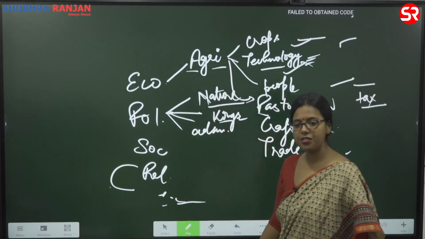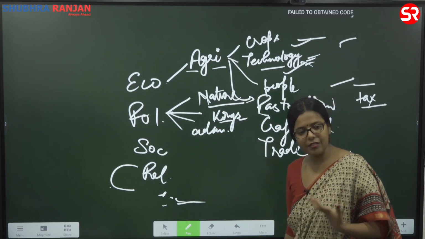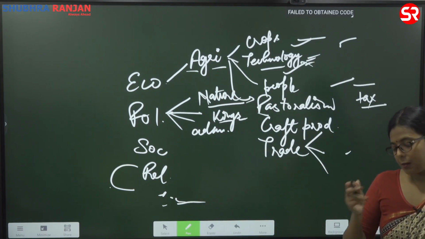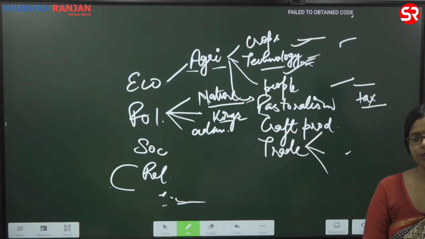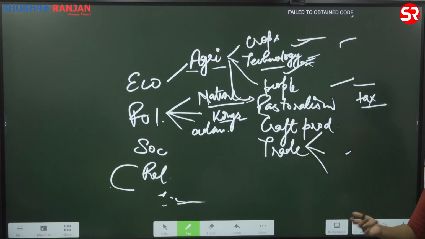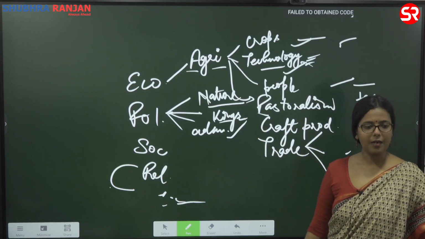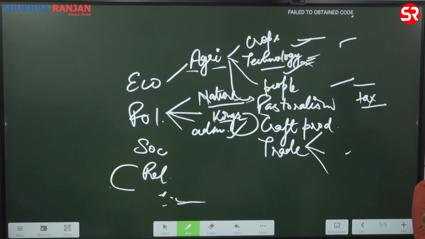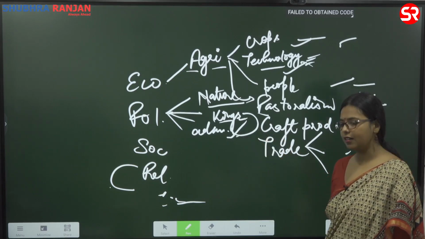Then administration. When kings are ruling, even when it's a monarchical system, you need to know the larger administrative details, because somebody sitting in Pataliputra cannot control an area of Mysore, cannot control the area of Takshashila. So what is the larger administrative division through which kings or queens are able to control their territory? That is something you will study in administration. And what relation do they share with different administrative officials? That is also one thing that we will study here.